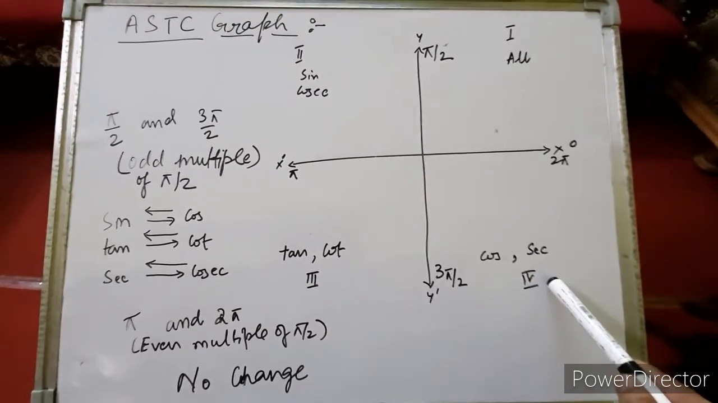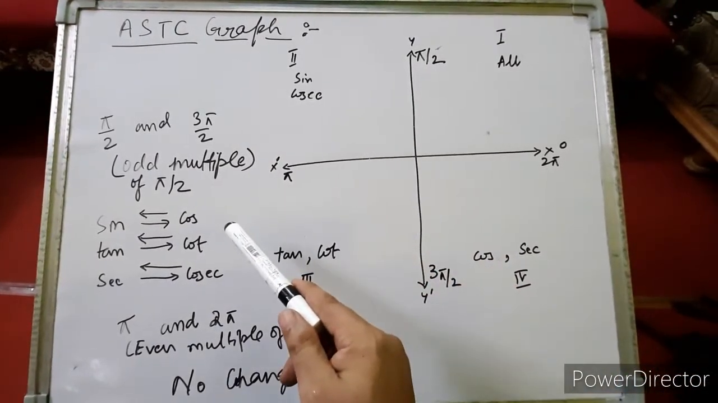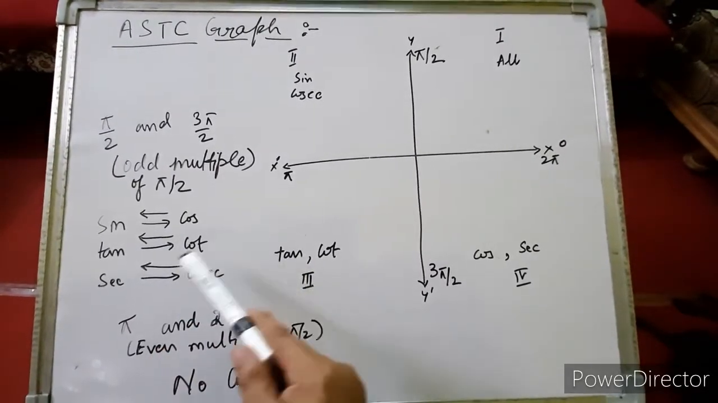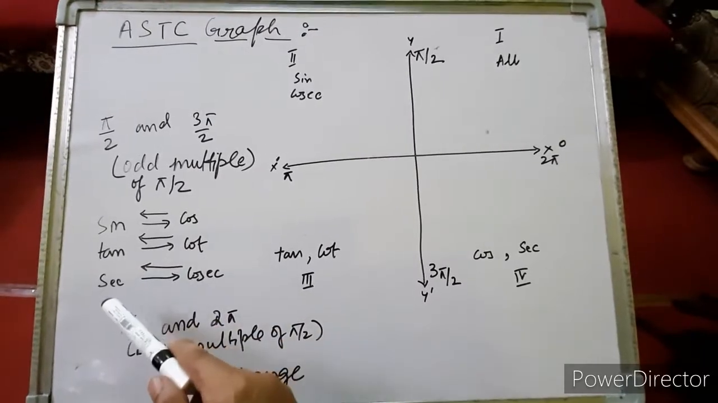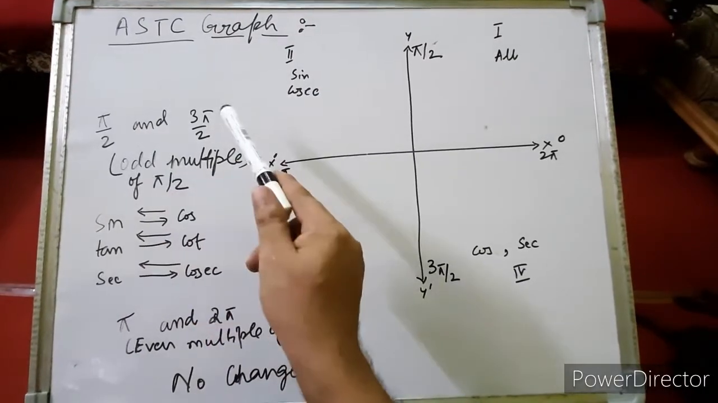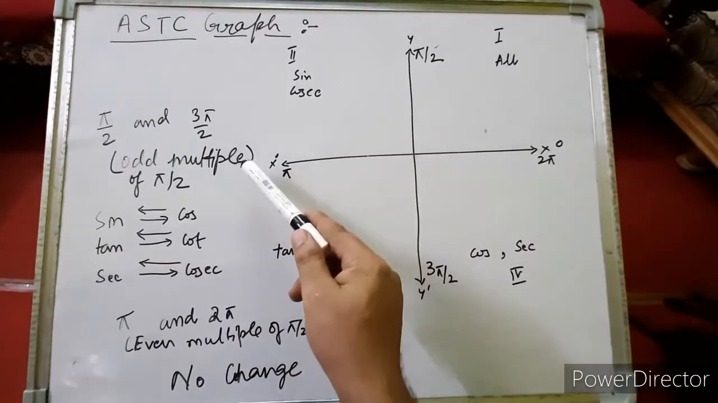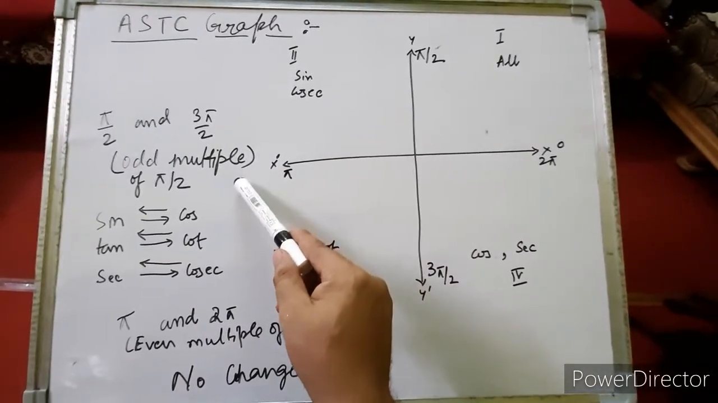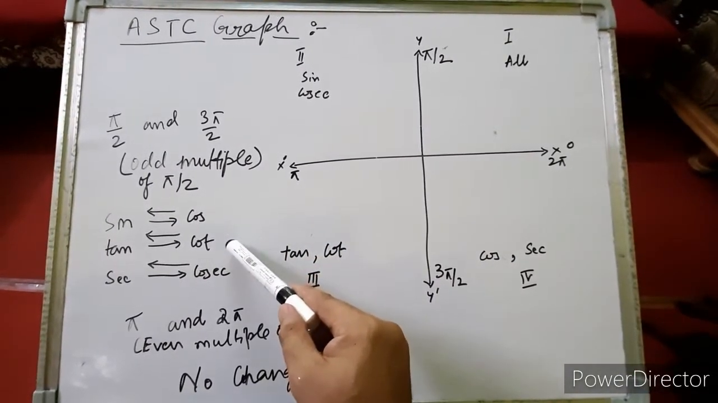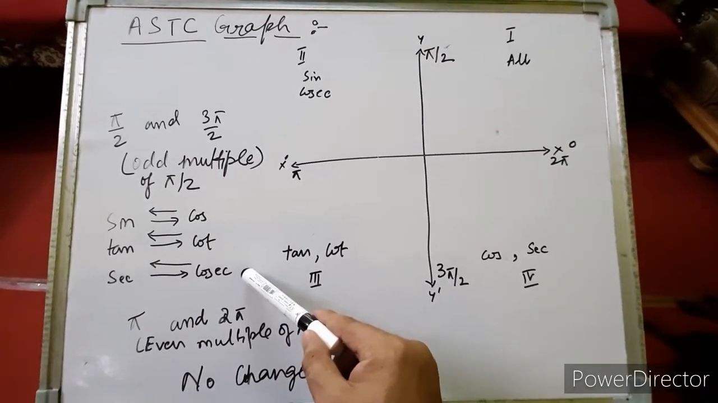Right. This much understood. Now let's discuss when the trigonometrical ratio will change. That means when sine will change into cos, when tan will change into cot, when sec will change into cosec or cosec will change into sec. Remember children, whenever you find any angle 90 degree plus theta or 90 degree minus theta, or 3 pi by 2 plus theta, 3 pi by 2 minus theta, that means addition and subtraction of an odd multiple of pi by 2, then sine will change into cos and cos will change into sine, or tan will change into cot, cot will change into tan, or sec will change into cosec, or cosec will change into sec.